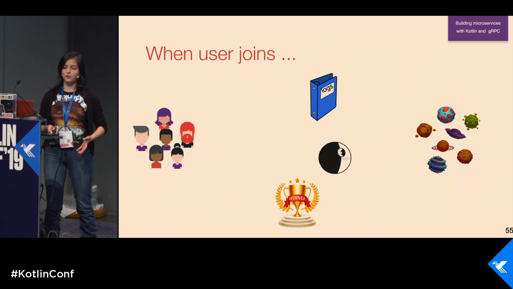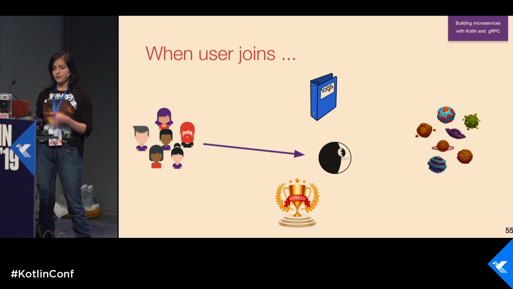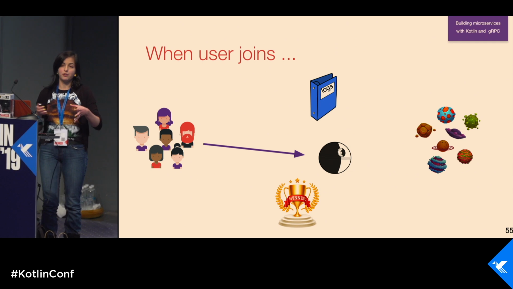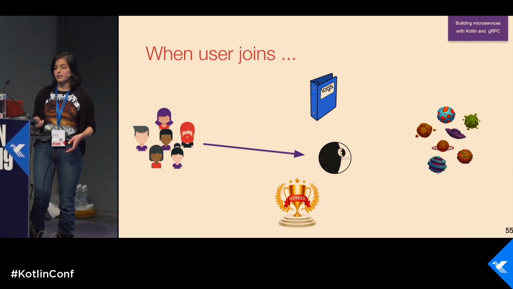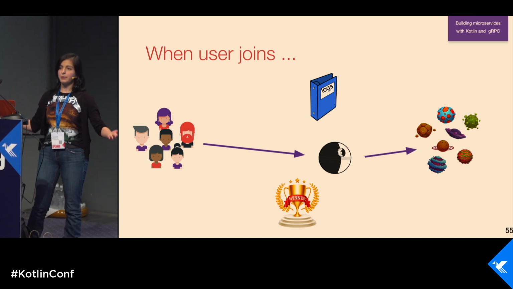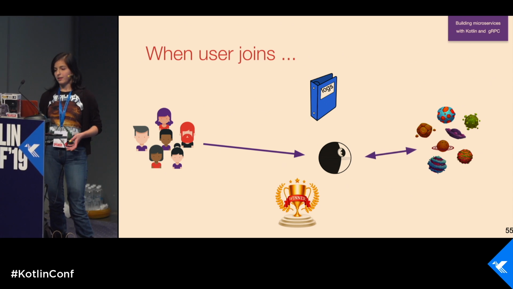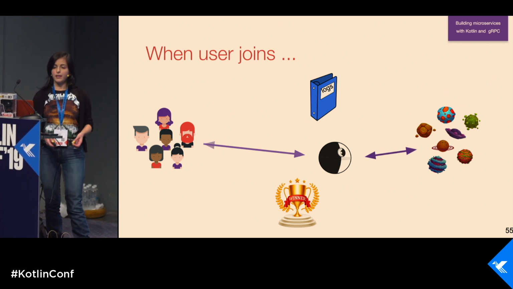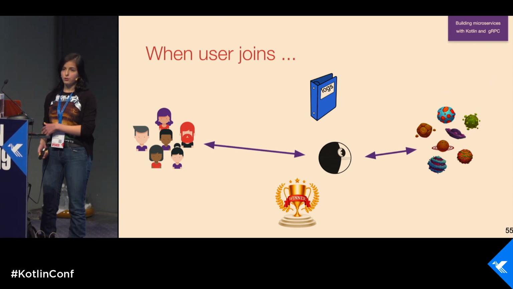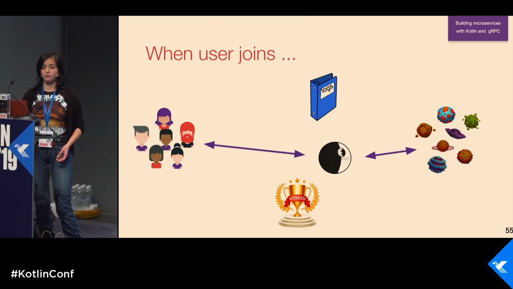The first flow is when a user joins. When a user joins, you or me, I will go to the star service. It's my first microservice. And the star service goes to the planet service and asks how many planets and which planets do we have in our solar system. And then we have a response, and we notify our user to paint our universe. So that's how the first flow goes.